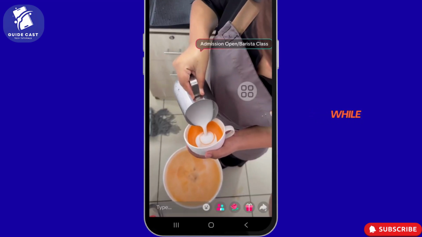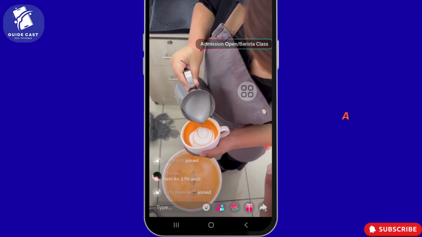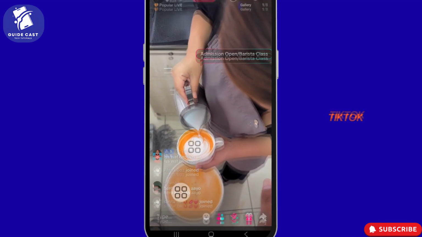However, you can see who is currently watching your live. While you're live, tap the viewer or eye icon on the screen to view a list of active viewers and people who have sent gifts during the stream.